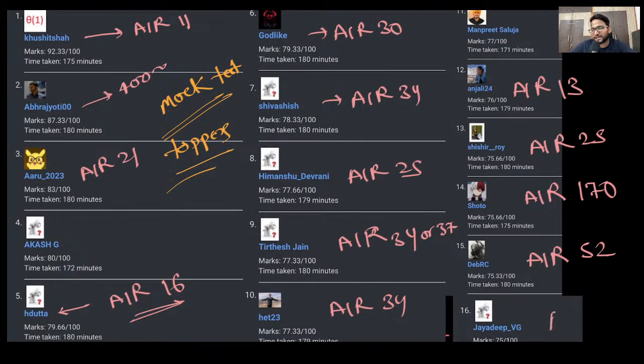You might know him, right? Jaideep was also a test series enrolled student who has secured AIR 1. So these are the AIRs of the mock test toppers. Now you can see that almost every topper takes our test series. This is the inference I wanted to make. Be it any ranker, you ask anyone who has secured a top 200 or top 500 rank, most probably they will say that they have taken the GATEOverflow and GoClasses test series.